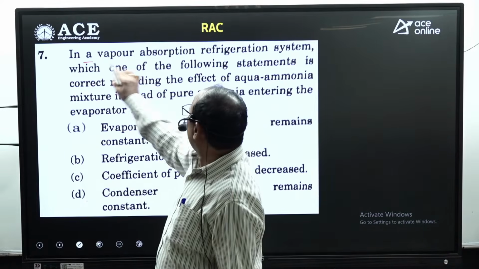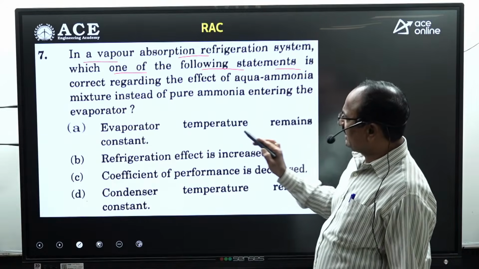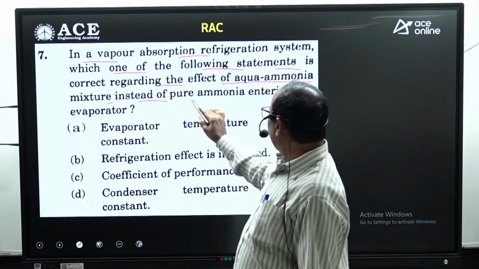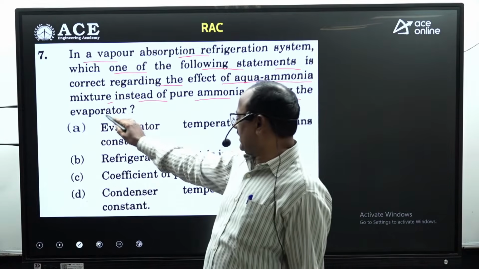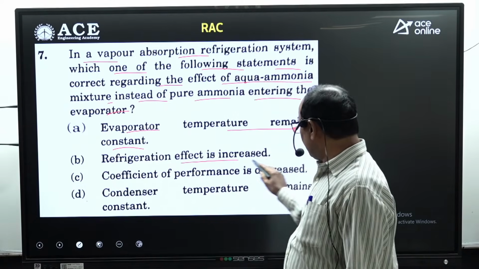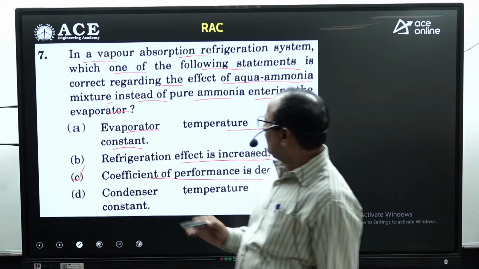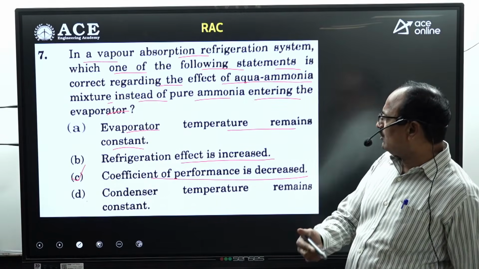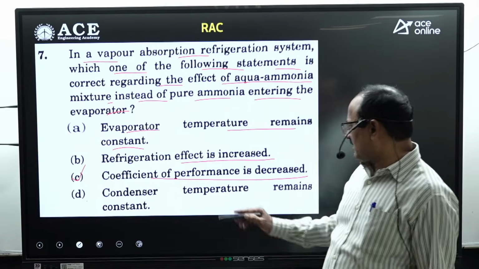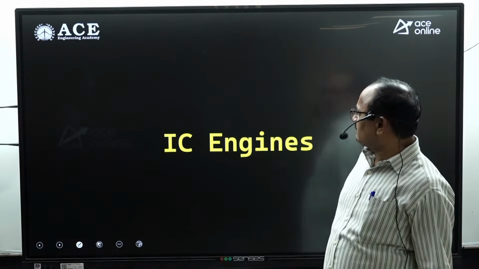Next, in a vapor absorption refrigeration system, which one of the following statements is correct regarding the effect of aqua ammonia mixture instead of pure ammonia entering the evaporator? Evaporator temperature remains constant, refrigeration effect is increased, coefficient of performance decreased. Absolutely correct. When the water vapor is allowed to enter the condenser along with the refrigerant vapor, definitely the performance of the system decreases. Option C can be selected. So these are the questions from refrigeration.